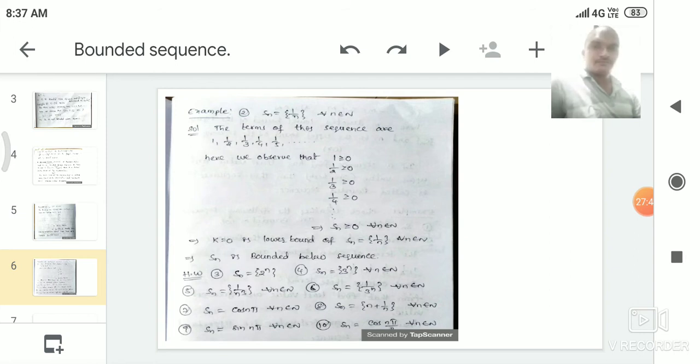And the next example is Sn is equal to 1 by n cube for every n belongs to N. Here also we write the terms of the sequence. What are the terms here?